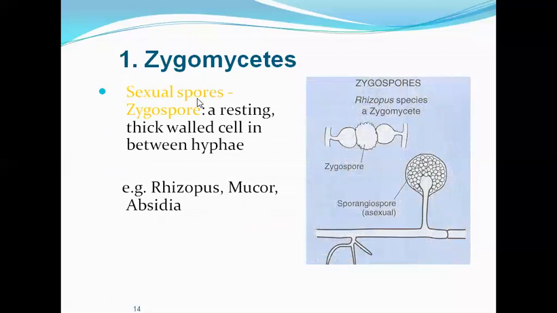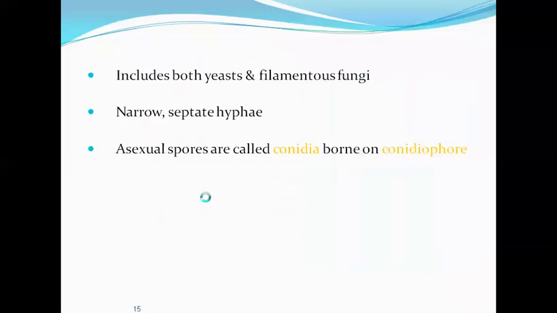Next we have the sexual spores of zygomycetes. These spores are the zygospores. These are the resting thick-walled cells in between the hyphae. So this is the hyphae and these are the zygospores. For example, these are seen in Rhizopus, Mucor, and Absidia.